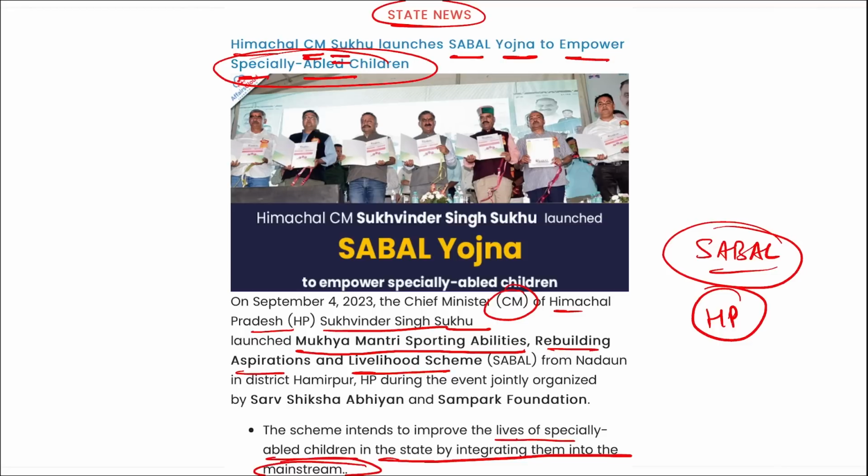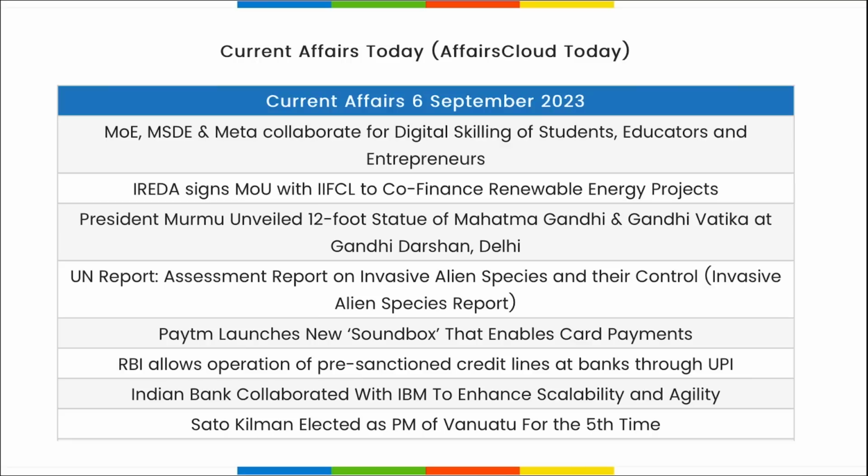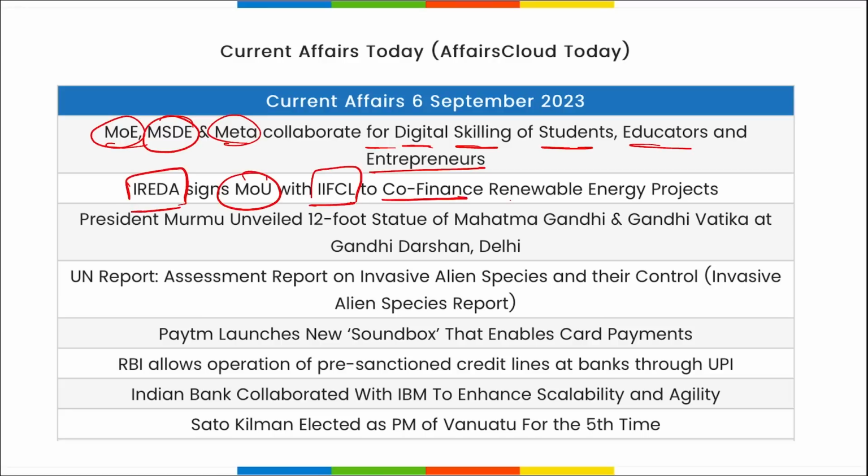Now let's move to some important current affairs, for one-liner revision. Ministry of Education and Ministry of Skill Development and Entrepreneurship collaborated for digital skilling of students, educators and entrepreneurs. IREDA signed an MOU with IIFCL to co-finance renewable energy projects. President Draupadi Murmu has unveiled a 12-foot statue of Mahatma Gandhi and Gandhi Vatika at Gandhi Darshan in Delhi.